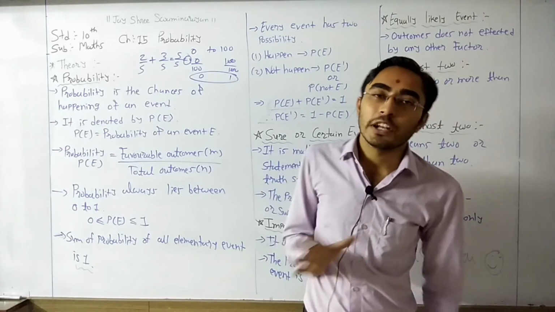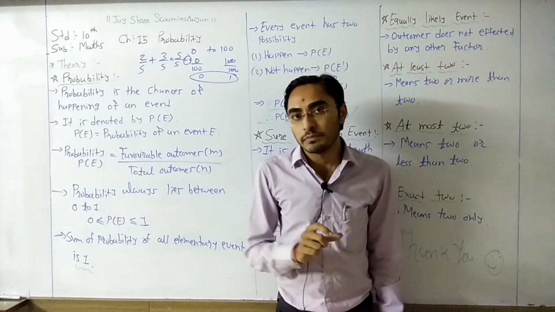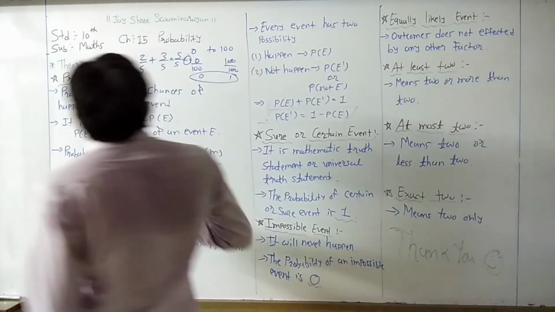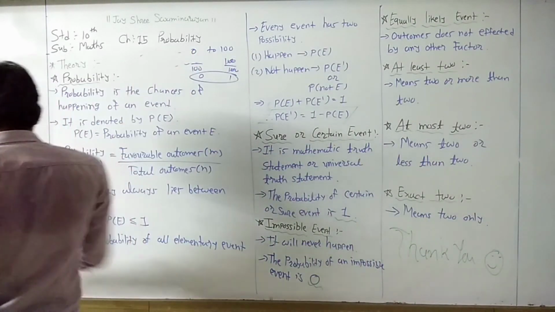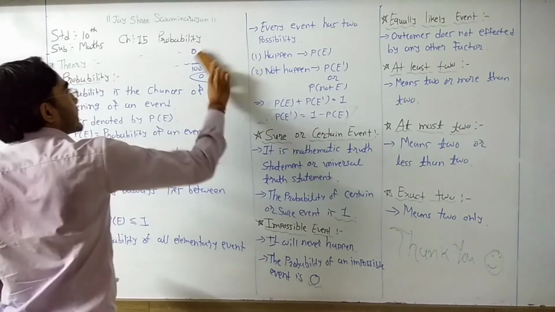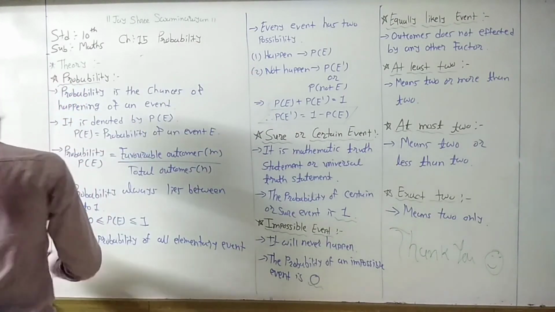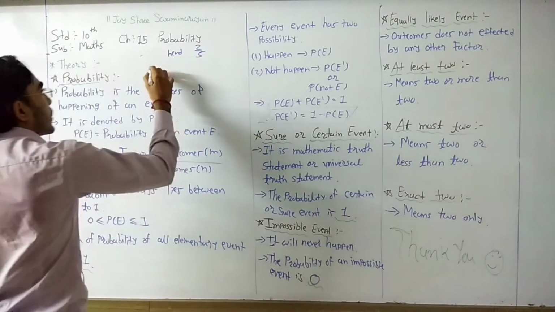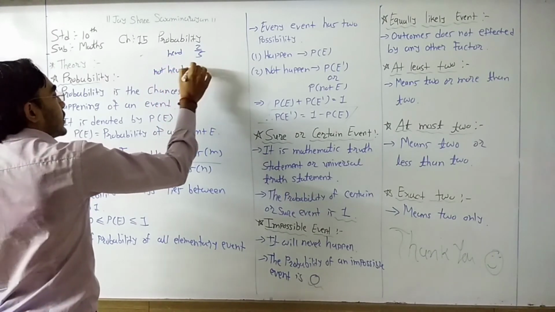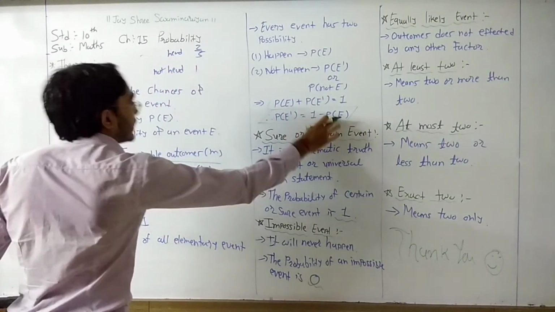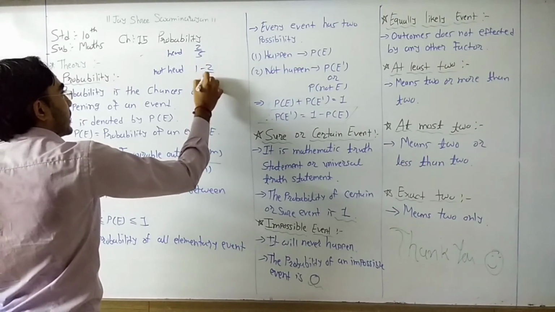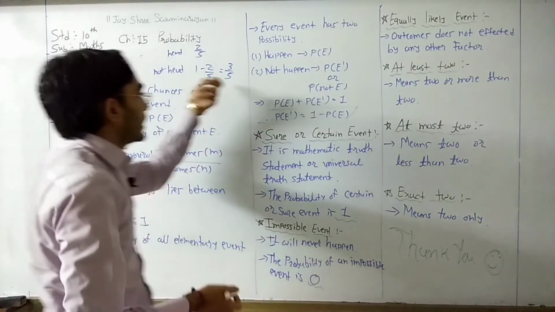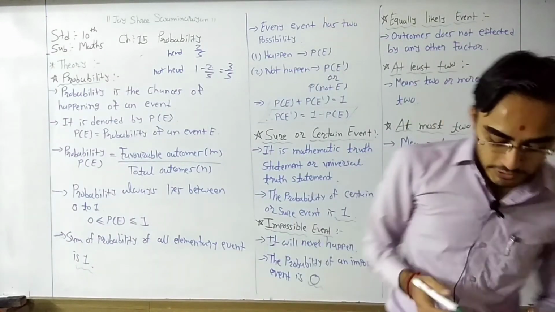So we can find it by 1 minus this probability. So 1 minus 2 by 5 is 5 minus 2, that is 3 by 5. So directly we can find the probability.